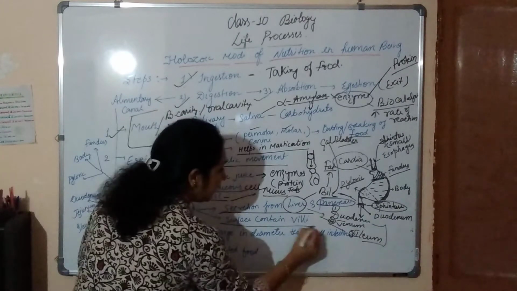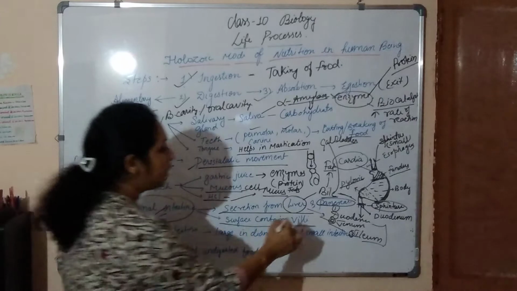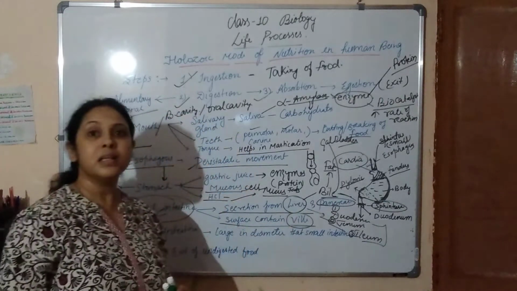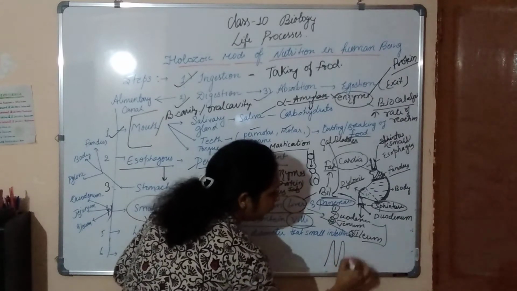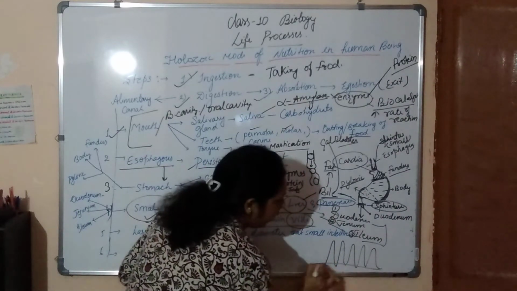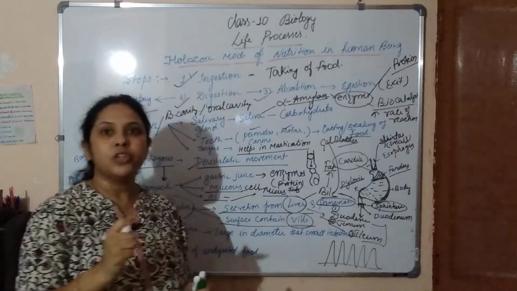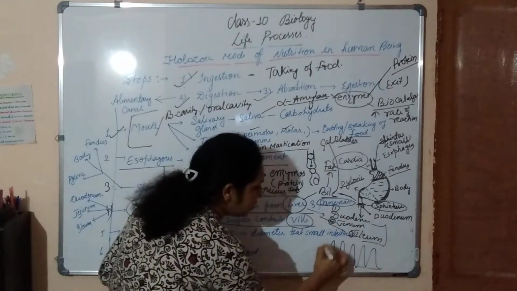Its surface contains villi also. Villi are very important. Villi are finger-like projections, and due to these finger-like projections the surface area increases.